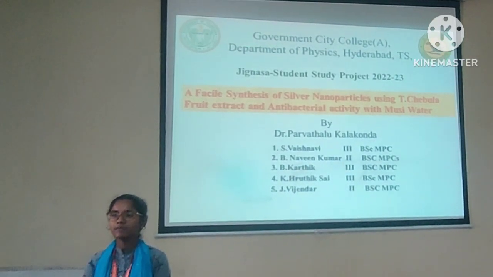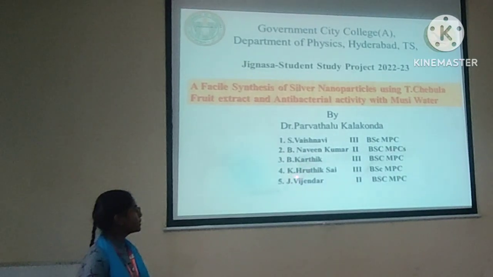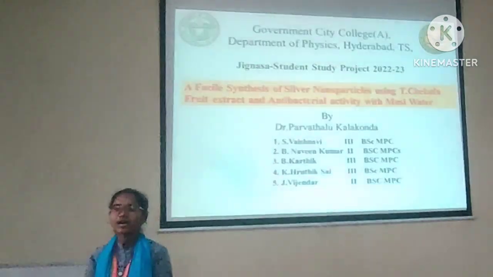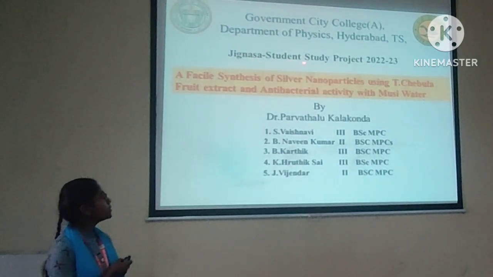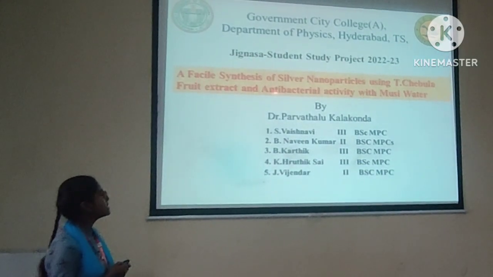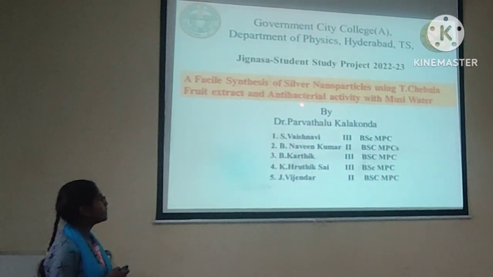I am Vaishnavi, BSc MPC final year. My team members are Naveen Kumar, Karthik, Hrutik Sai and Vijender. We are from Government City College, Department of Physics. Our Jignasa student study project is on a facile synthesis of silver nanoparticles using Terminalia chebula fruit extract and antibacterial activity